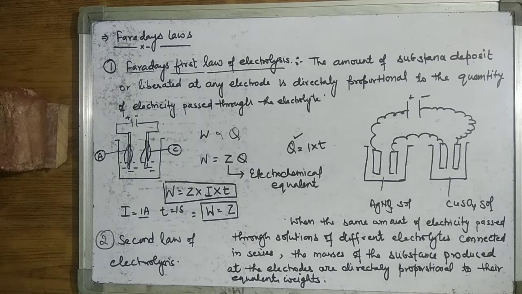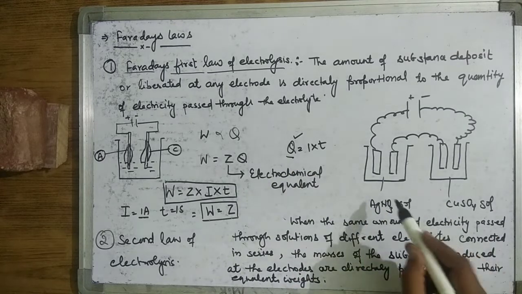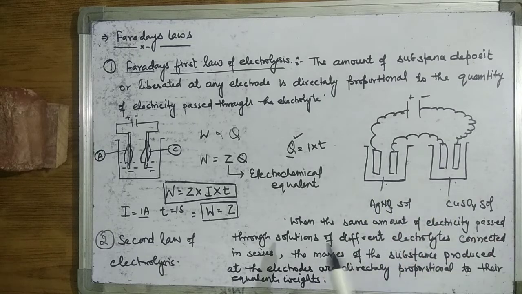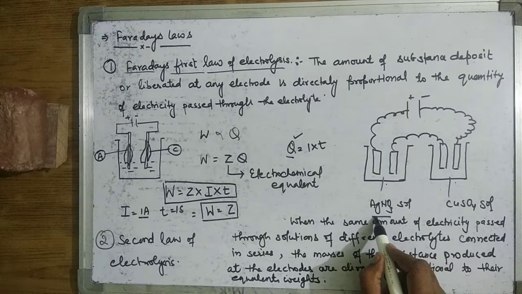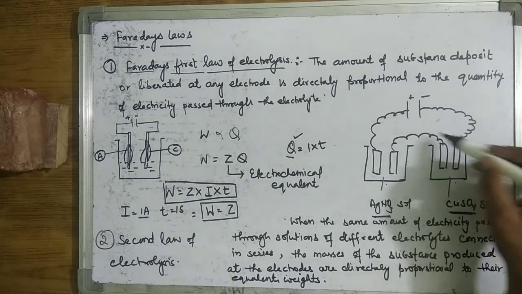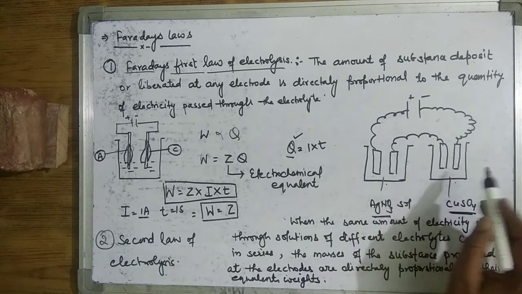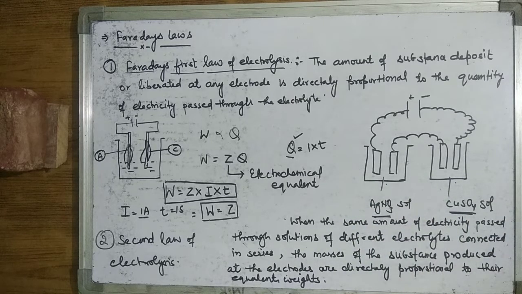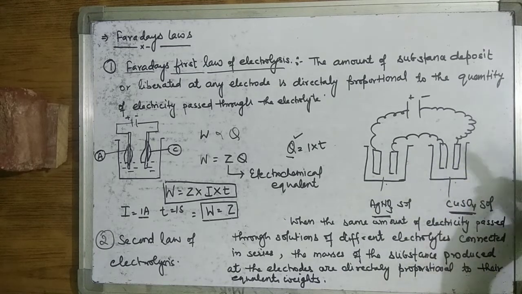when we pass the same quantity of electricity, the same quantity of charge, through different electrolytes connected in series, just like silver nitrate and copper sulfate, two different substances connected in series through a battery, it means the same quantity of charge passed through it, but the amounts of the substances deposited at their electrodes are different.